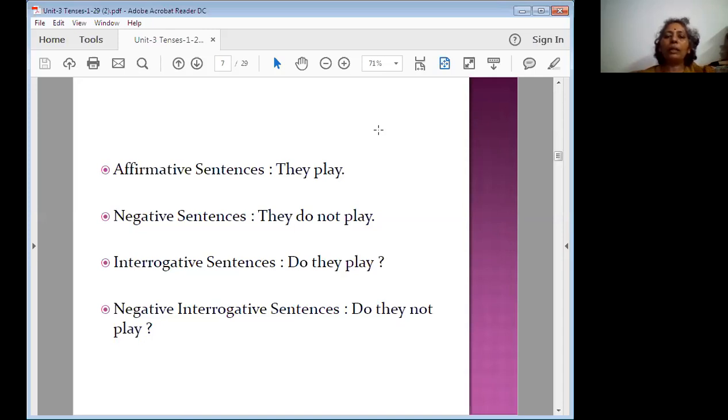You can take another example also. She drives a car daily. She does not drive a car daily. Does she drive a car daily? Doesn't she drive a car daily? So you can convert this particular structure into your own sentence, and you can try both in written form and spoken form.